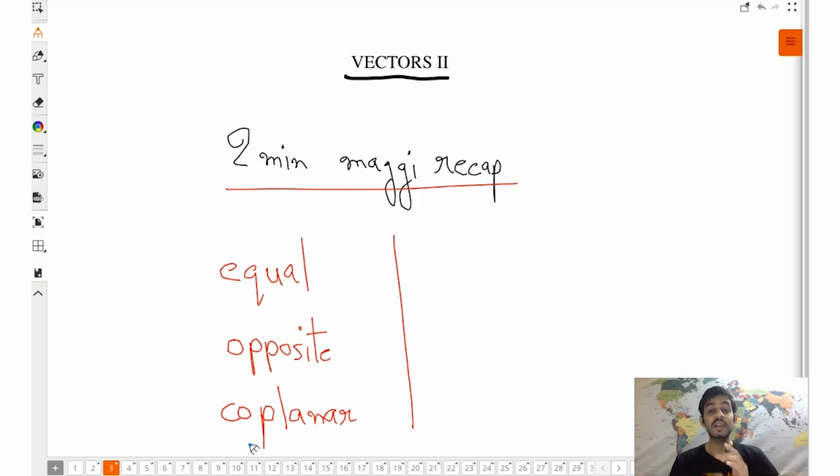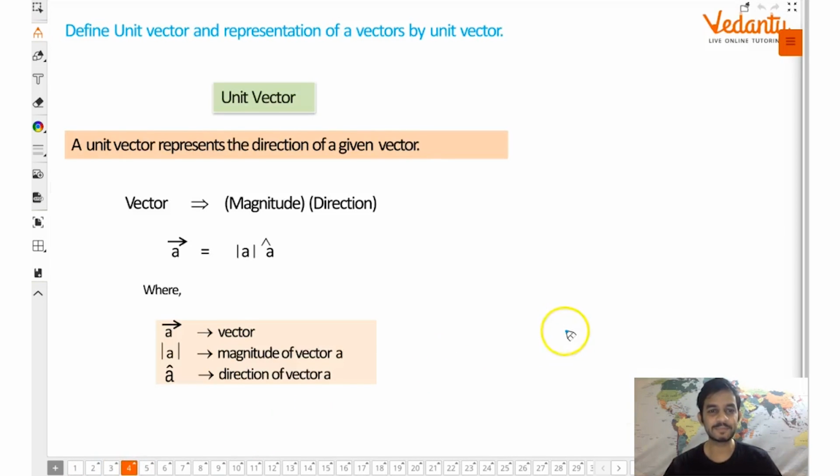If you move a vector parallel to itself, there is no change in the vector quantity. I'm laying emphasis on it because we'll be using this property a lot in this session. Hopefully everything is remembered. Now let's continue guys. So we were talking about the types of vectors: equal vectors, opposite vectors, coplanar vectors.